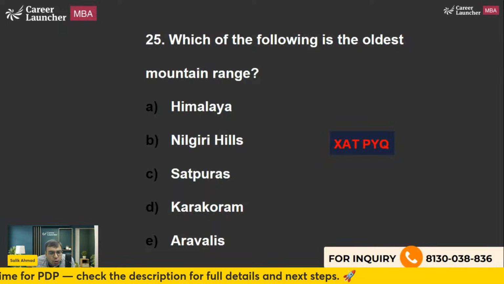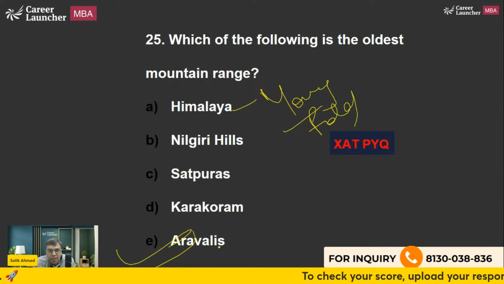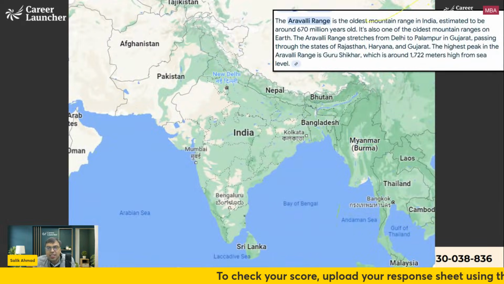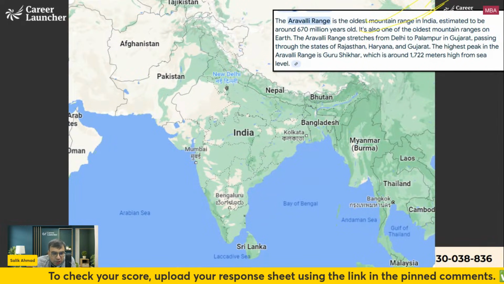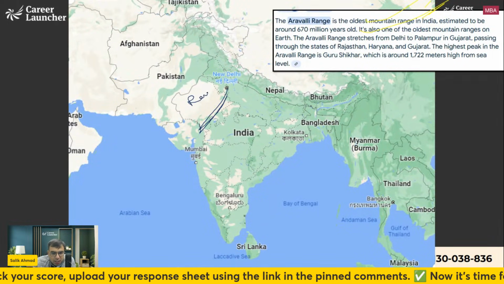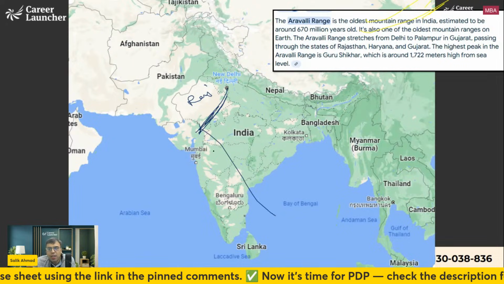Which of the following is the oldest mountain range in India? The answer is Aravallis. Himalayas are very new. We call it Young Fold Mountain. Aravallis are quite old. And this is what you should know, recently it was in the news also. So this is Aravallis. This is Rajasthan, and Delhi, Haryana, Rajasthan, Gujarat. The highest mountain peak is Guru Shikhar.